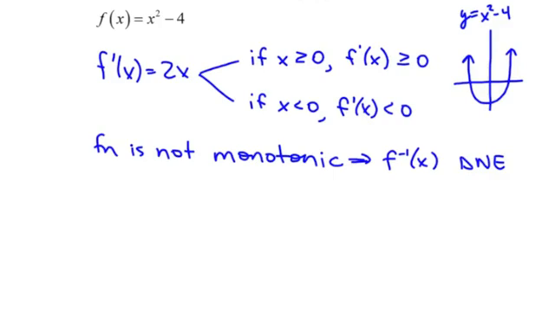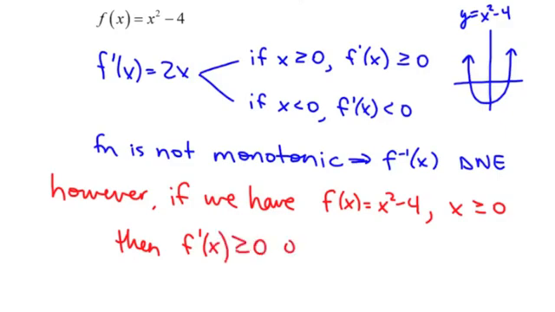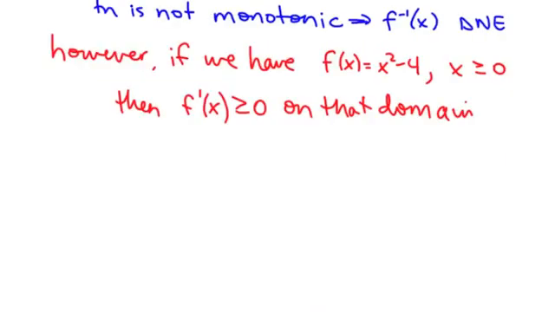But how can we restrict the domain? However, let's say this. If we have f of x equals x squared minus 4, where x is greater than or equal to 0, then f prime will always be positive on that interval, which means f inverse will exist.